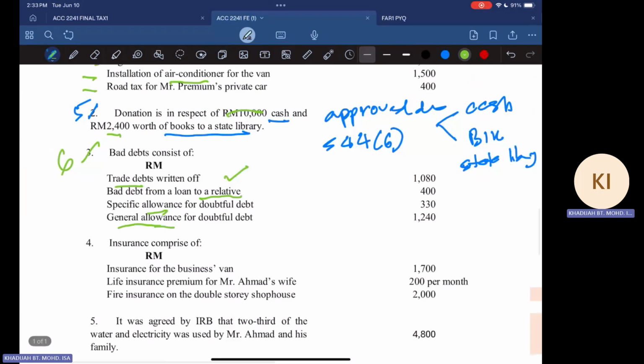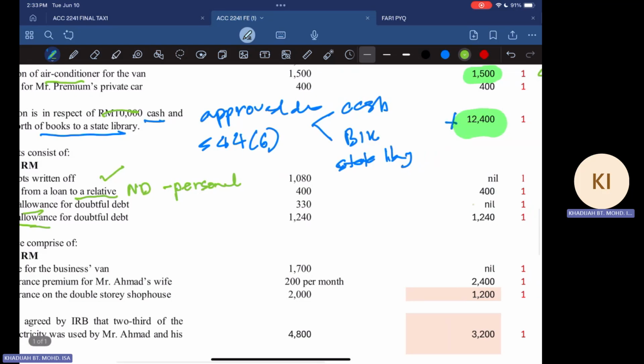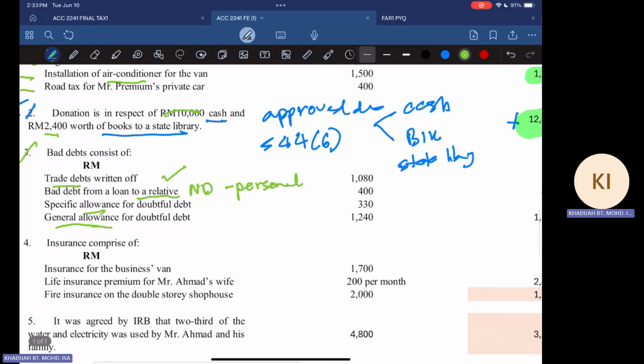But then bad debt from a loan to a relative, so this one is not allowed. Why? Because this is regarding a personal loan to a relative. So the debt incurred is a non-business expense and is not allowed. So you have to add back the 400 ringgit here.